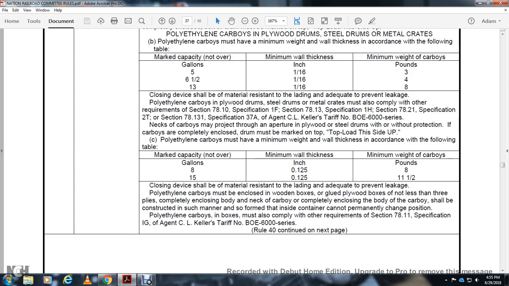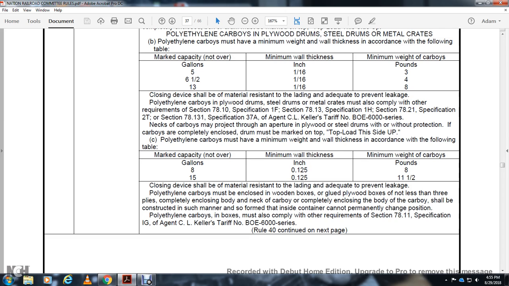Next, the carboys may project through the aperture of the plywood or steel drum without protection. If the carboys are completely enclosed, the drum must be marked on the top load, this side up. Polyethylene carboys must have the minimum weight and thickness in accordance with the following. Marked capacity in gallons, minimum wall thickness in inches, weight in pounds. Closing device shall be made of material resistant to leakage, adequate to prevent leaks.